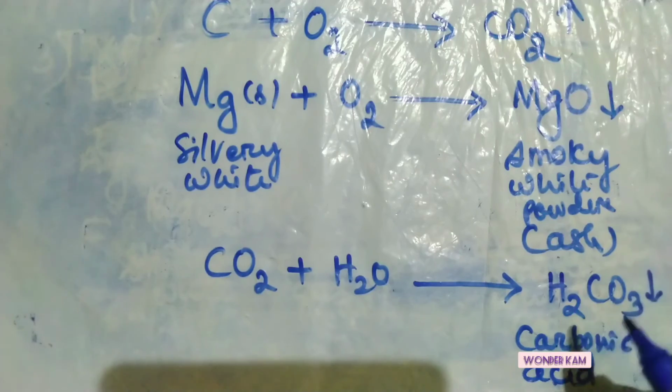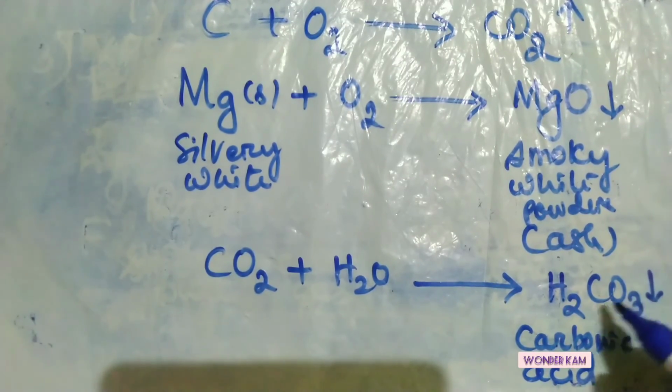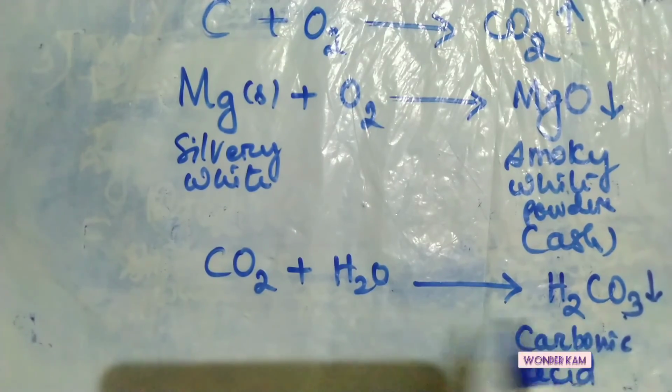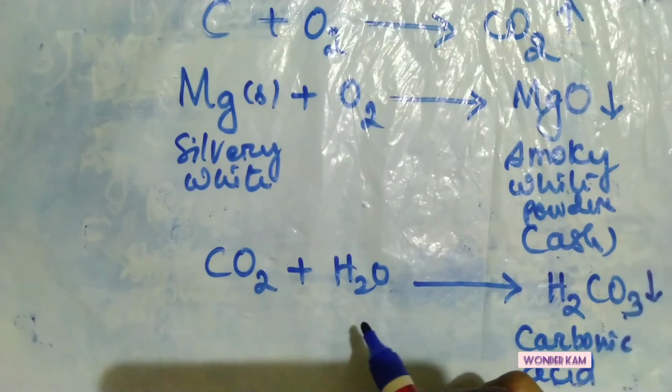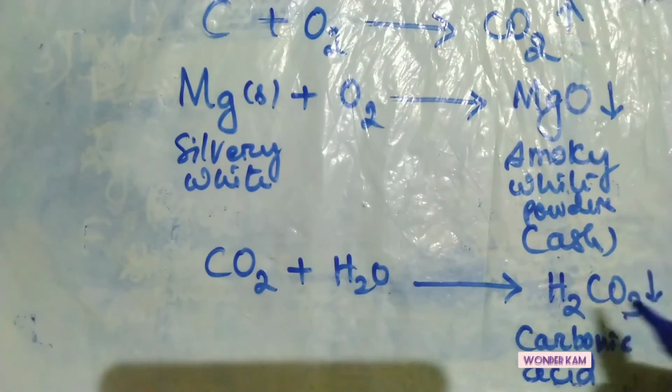That drink is also sour in taste, due to the presence of carbonic acid. Neither carbon dioxide nor water is sour in taste, but when they are mixed together, they give a sour taste. So these are the examples or applications of this reaction.